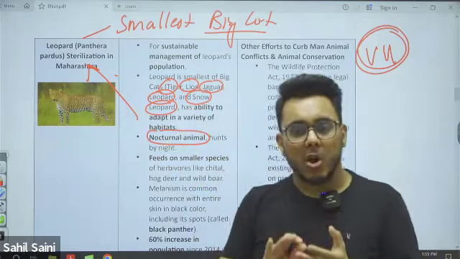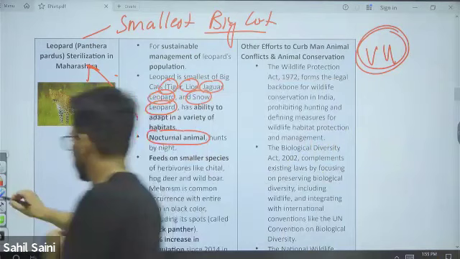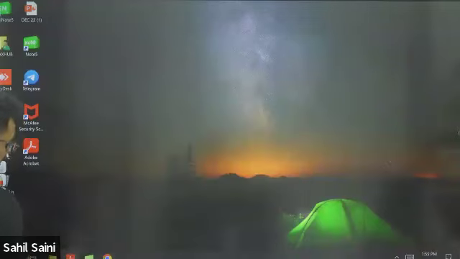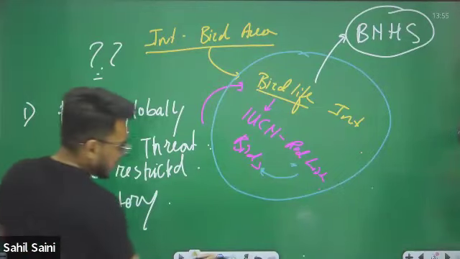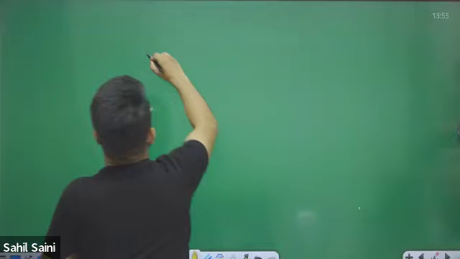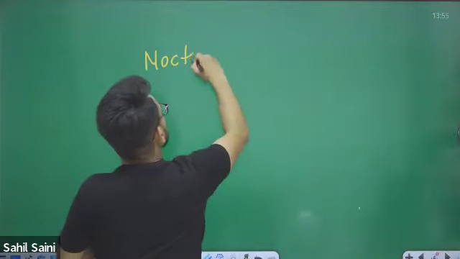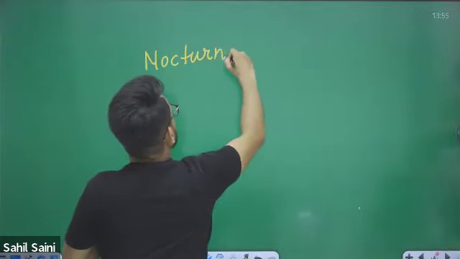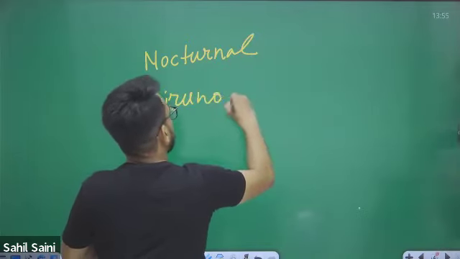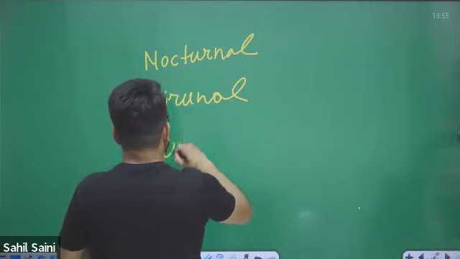There are three types of animals: nocturnal, diurnal, and crepuscular.